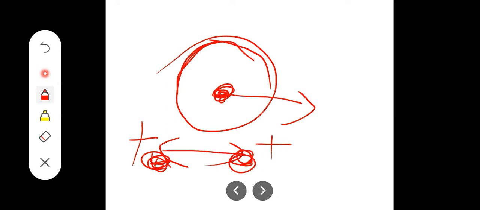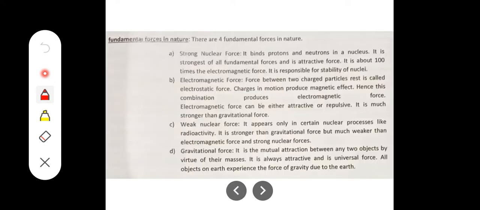If one is positive and the other is negative, then there will be an attraction between them. That kind of force between two charged particles at rest is called electric force.